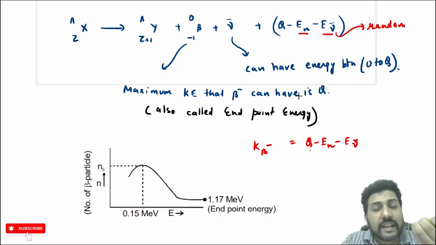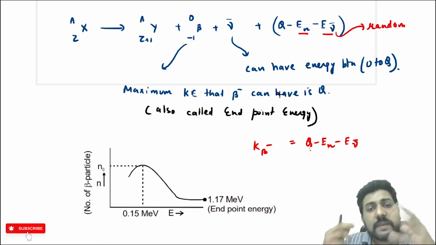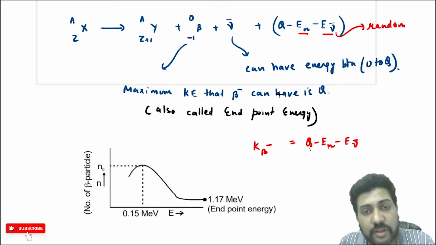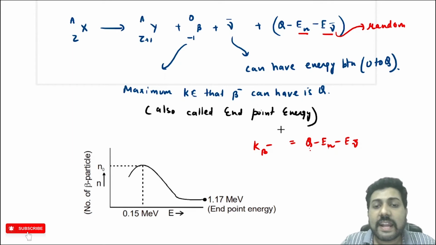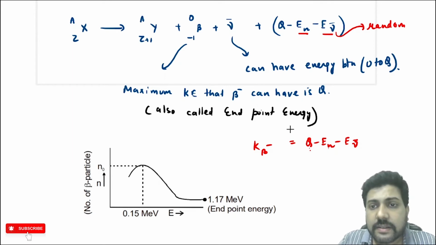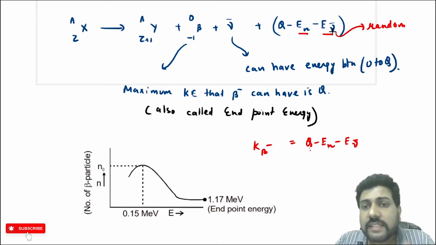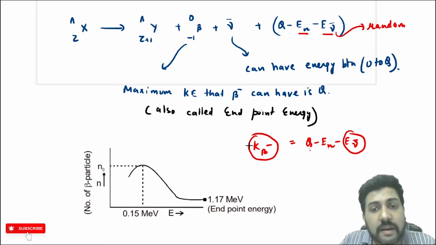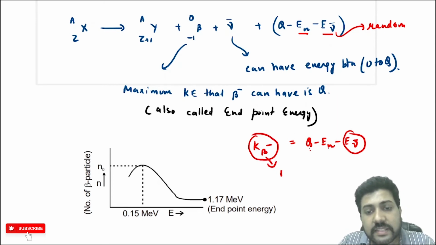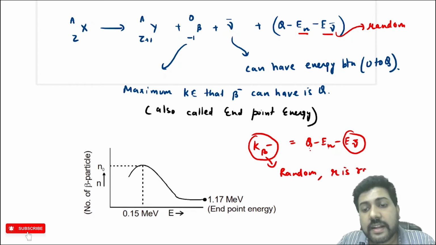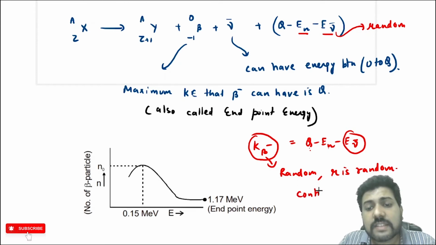The maximum kinetic energy that the beta minus particle or the electron can have is called the end point energy. Because this energy is random, the kinetic energy of beta minus is random. That means there is a continuous spectrum.